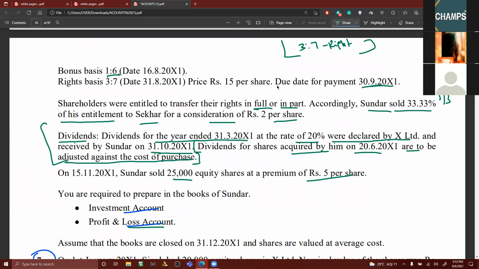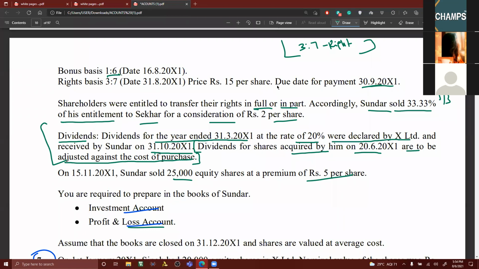Are you following what I'm saying? In the previous couple of problems, we never maintained an income column. Am I right? Have you maintained an income column in the last 3 or 4 problems? No, sir. Why did we not maintain it? Because there was no dividend information. Now here we have dividend information. So if you want to maintain an income column, you can. But that income column balance is again transferred to which account?